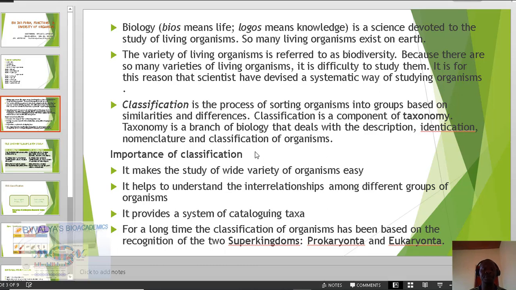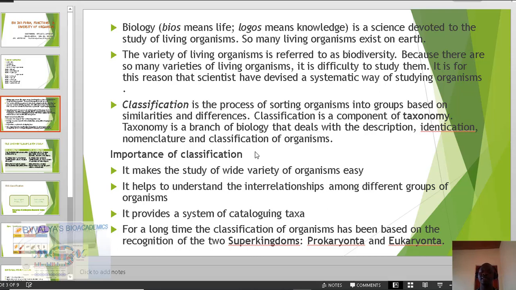Simply put, to classify things is to arrange them in an orderly manner. Scientifically, we say classification is a process of sorting organisms into groups based on particular similarities and differences.